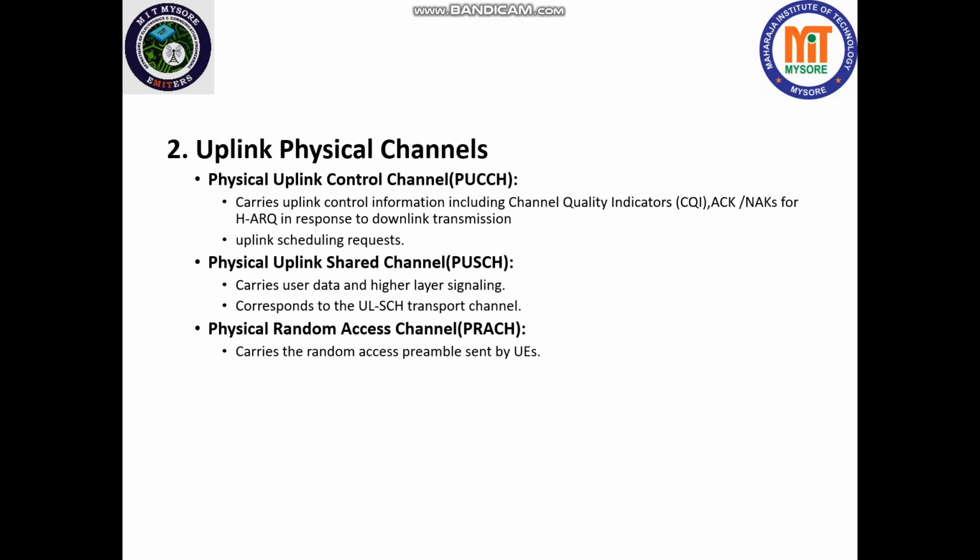Next is the physical random access channel, PRACH. It carries the random access preamble sent by user equipments. The random access preamble means you want to access the particular channel or bandwidth, so you have to send a request to the base station. So it allocates, right? For that there is a format. If you send the data in a particular format, then only it is recognized by the base station. So that is the preamble for random access.